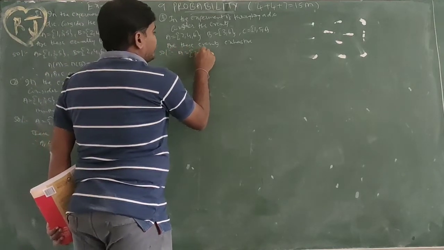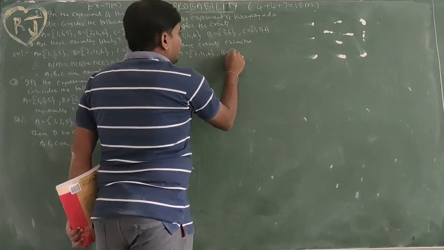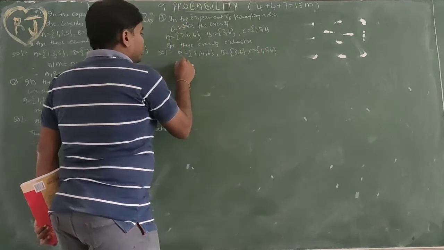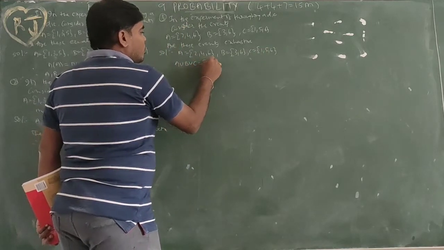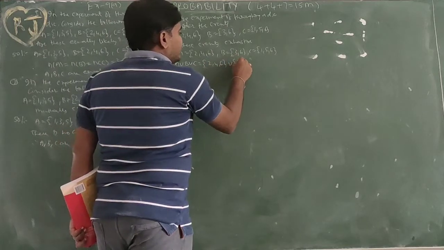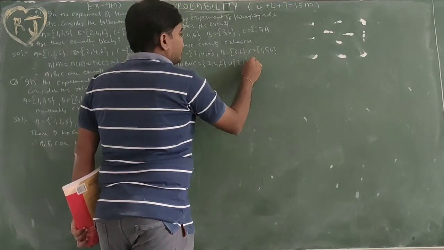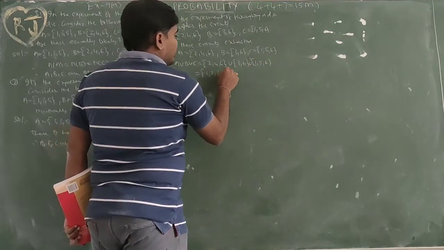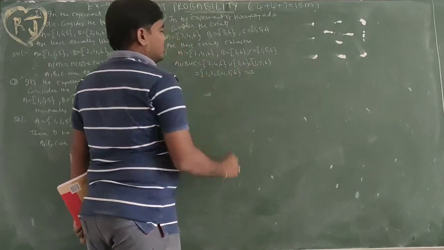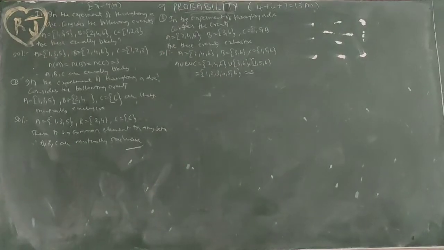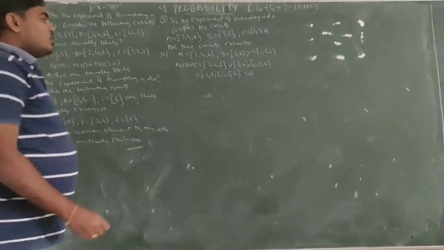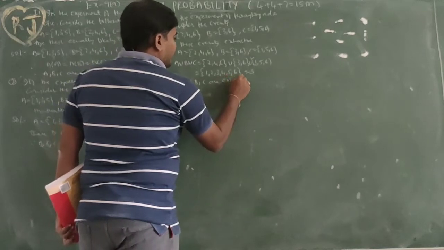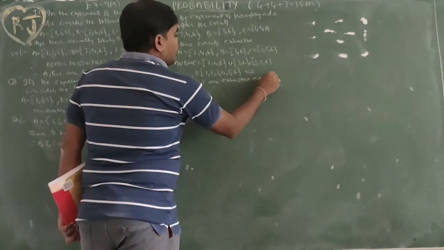Solution. A equal to {2, 4, 6}, B equal to {3, 6}, C equal to {1, 5, 6}. A union B union C equal to {2, 4, 6} union {3, 6} union {1, 5, 6}. Together, {1, 2, 3, 4, 5, 6}, which is equal to the sample space. So A union B union C equals the sample space, yes. Therefore A, B, C are exhaustive events.